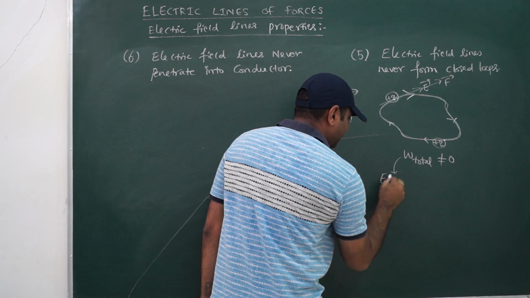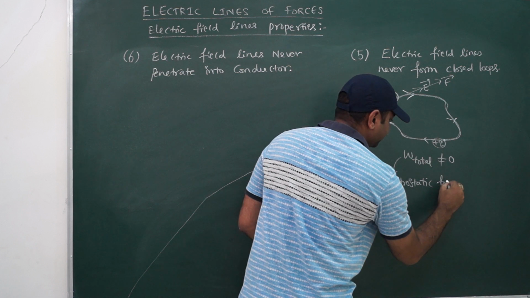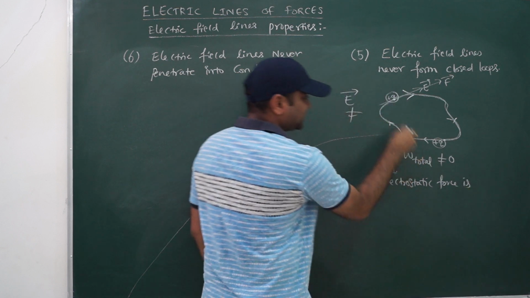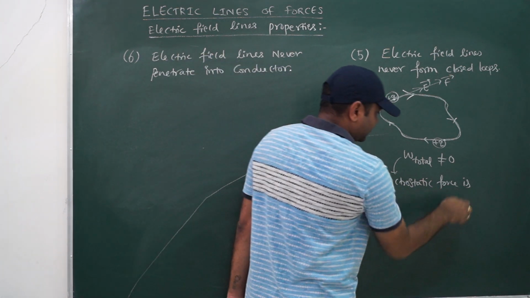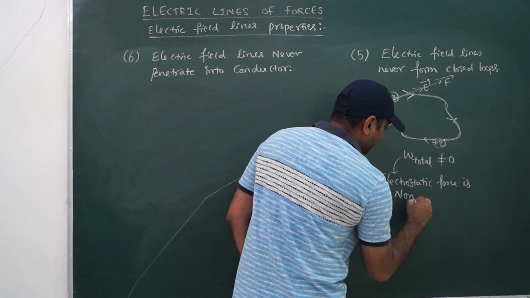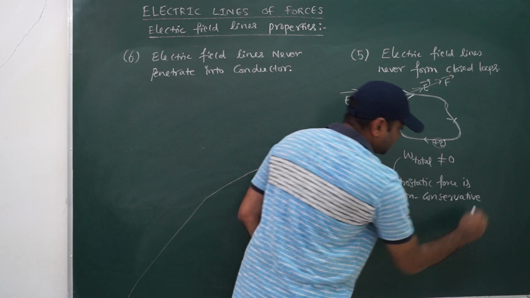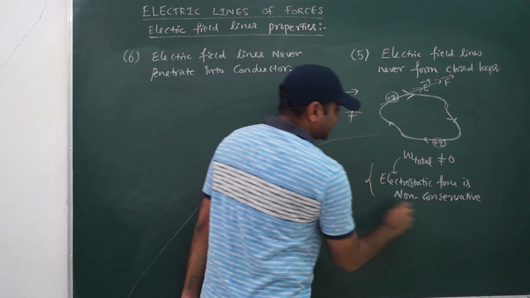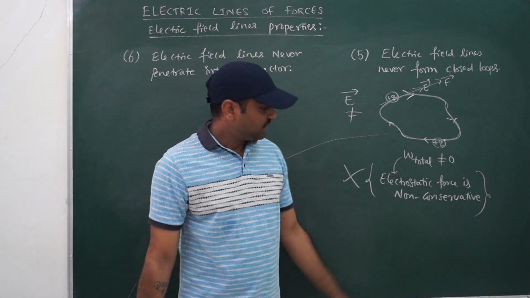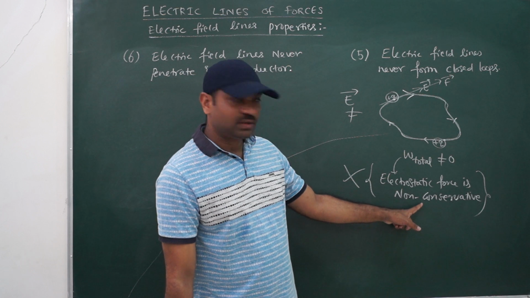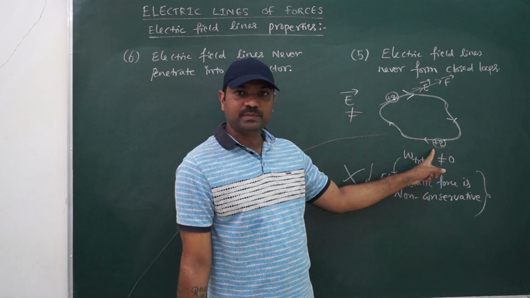That means that the electrostatic force would be non-conservative in this case, if I'm talking about this part. But that is contradictory. Electrostatic force is not non-conservative, which is a wrong thing. So it should not be non-conservative. It is conservative, which means the work done in a round trip has to be 0.